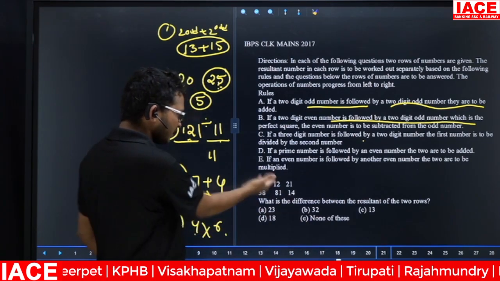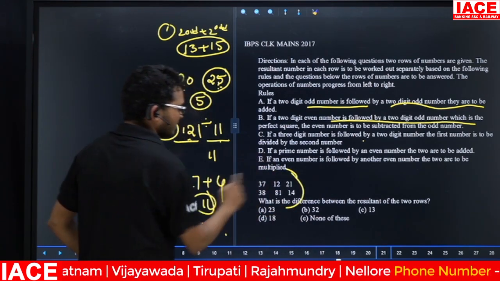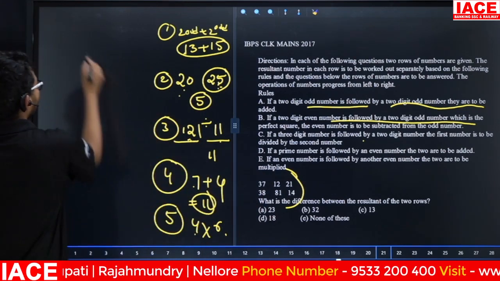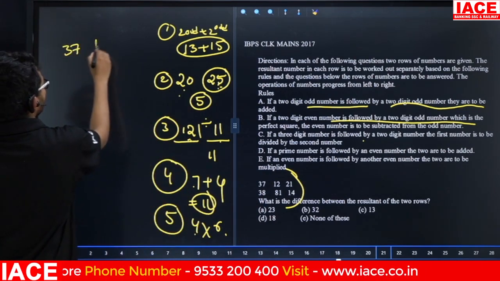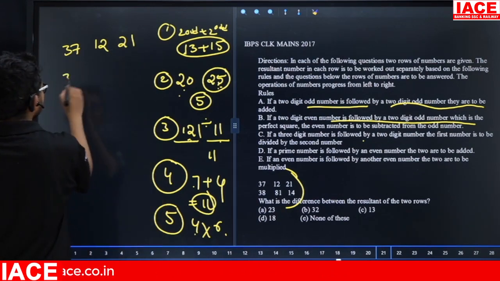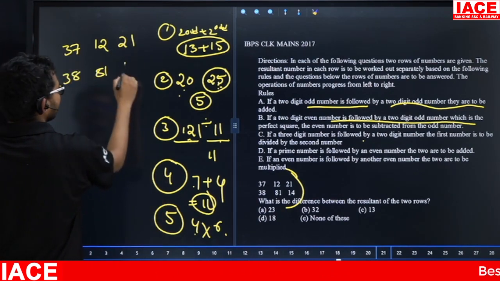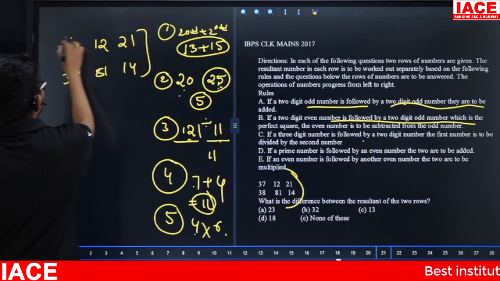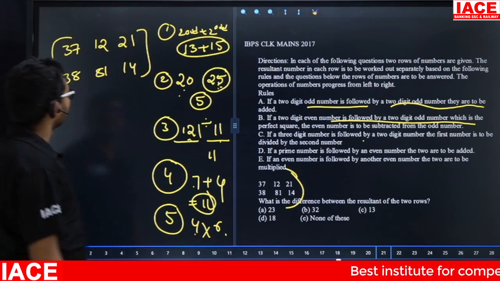Yes. Now take here first one question. I will explain one question. See here. When the given is what? See here. 37, next 12, next the given is what? 21. Next one is what? 38, next one is what? 81, next one is what here? 14, next one is what here? 14, yes.